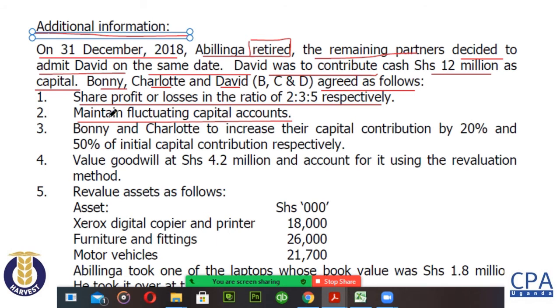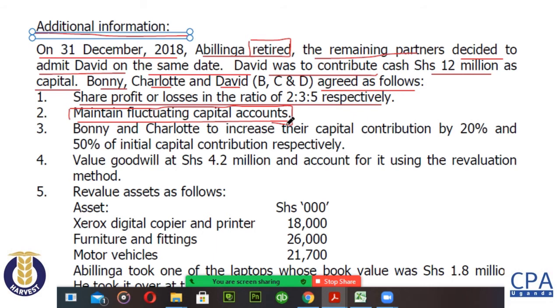Have you seen this one? This is what I mentioned, that it will keep on coming, so you should know what fluctuating capital accounts are. Now we have mentioned that under this method we maintain the current and the capital accounts in one account.